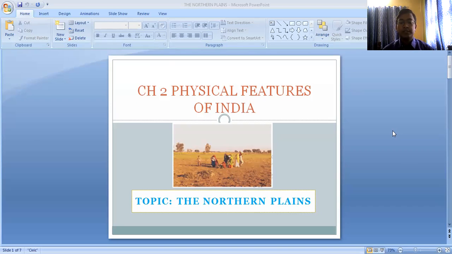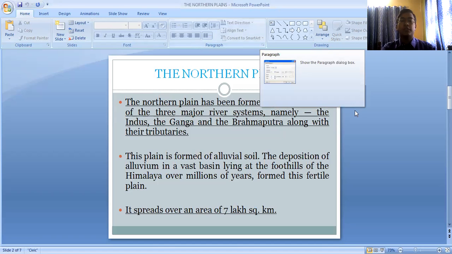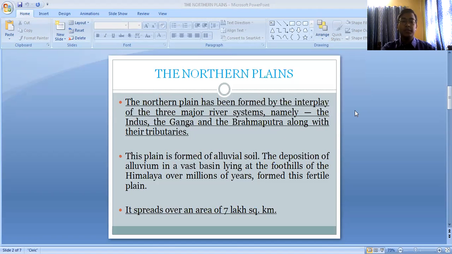So we are going to discuss the northern plains of our country, India, from Chapter 2, Physical Features of India. The northern plains of our country is one of the most important physical divisions of our country. In this northern plain, we have a vast area, around 7 lakh square kilometers. It forms the northern plains.